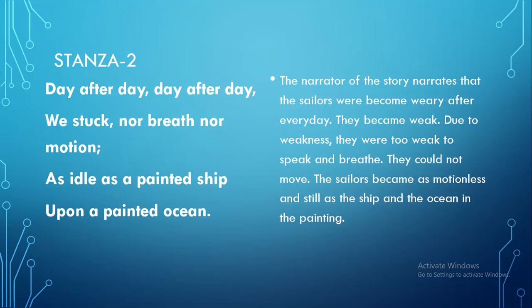You have to just summarize the lines into simple words. Now, stanza two. Day after day, we stuck, nor breath nor motion, as idle as a painted ship upon a painted ocean. So, the narrator of the story narrates that the sailors became weary every day. They became weak. Due to weakness, they were too weak to speak and breathe. They could not move. The sailors became as motionless and still as the ship and the ocean in the painting.